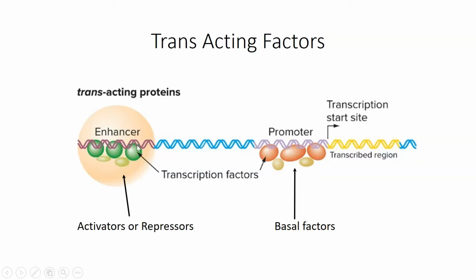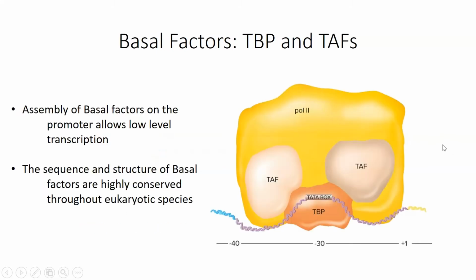The enhancer is going to be involved in binding to transcription factors that can be either activators or repressors. If they're activators, these activators at the enhancer are somehow going to influence transcription rate from the promoter in the positive direction, increasing the rate of transcription. If they're repressors, they're going to turn this down, basically shut it off, okay? So that's a summary of the cis-acting elements and the trans-acting factors.